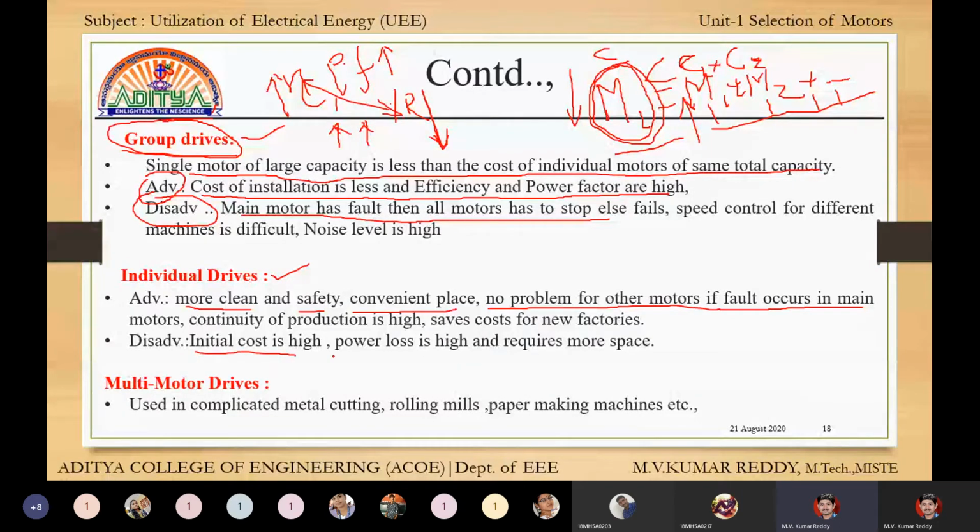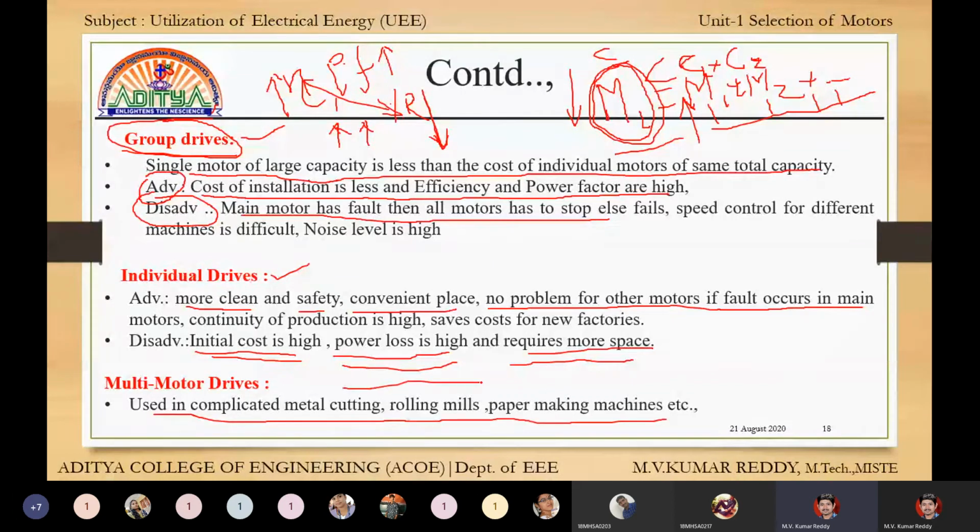Next, disadvantage. Initial cost is high, power losses are high, and it requires more space. For individual drives, it requires more space, power loss is also high, and initial cost is also high. This is one of the disadvantages. Multi-motor drives are used in complicated metal cutting, rolling mills, and paper making machines. See here, applications are mentioned. You have to mention applications for each and every topic.